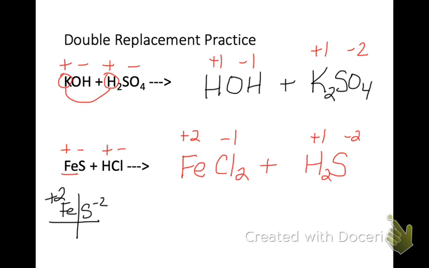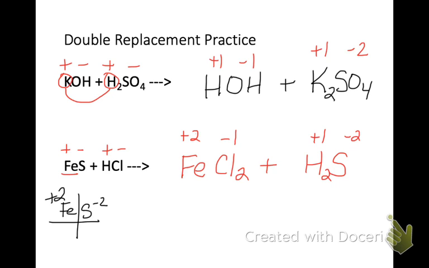The one thing you need to be really careful with on the double replacement reactions is, 1, you always need to have the positive ion first, and 2, you need to be careful that you don't accidentally carry over the subscripts, right? Every time we include subscripts, it's because we're trying to make a neutral compound.